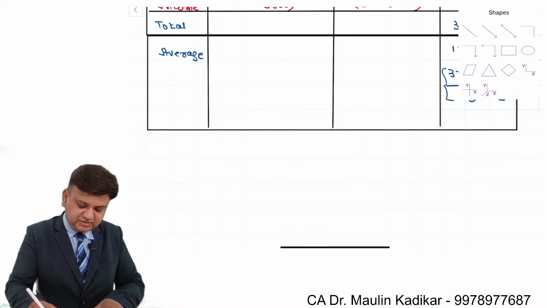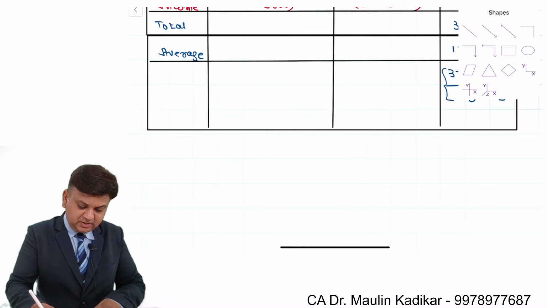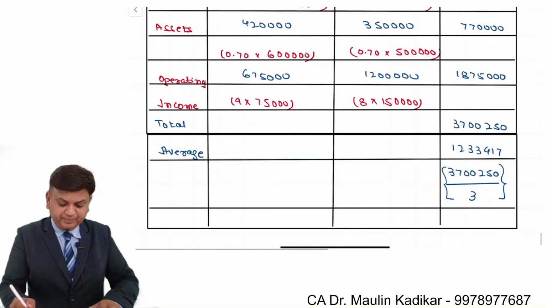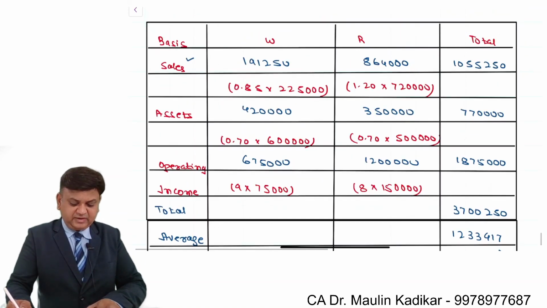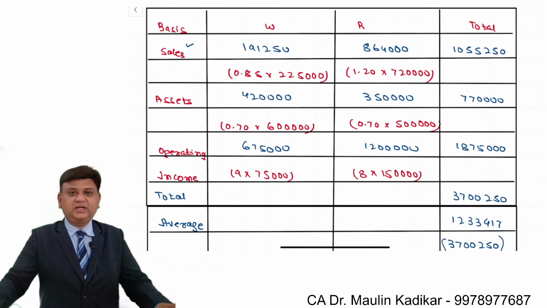This is the way we are supposed to do valuation of the company. This value is more than the value which is prevailing in the market. Means whatever the market value of the company prevailing in the market is considered to be undervalued.